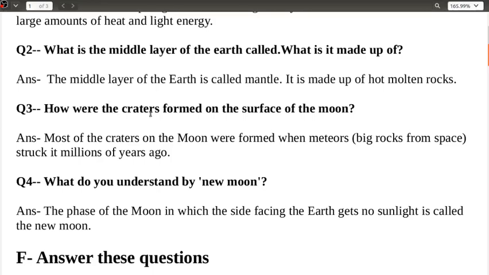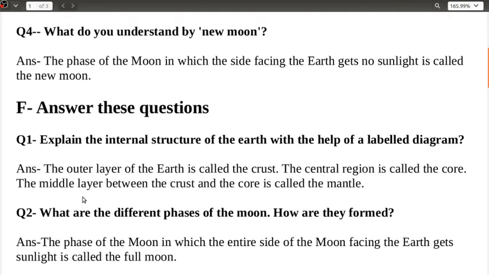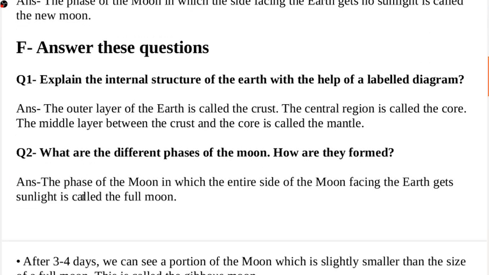How were the craters formed on the surface of the moon? Most of the craters on the moon were formed when meteors, big rocks from space, struck it millions of years ago. Okay. Next we have, what do you understand by the new moon? The phase of the moon in which the side facing the earth gets no sunlight is called the new moon. That is when you are not able to see the moon, that is known as the new moon. Okay. Answer these questions.